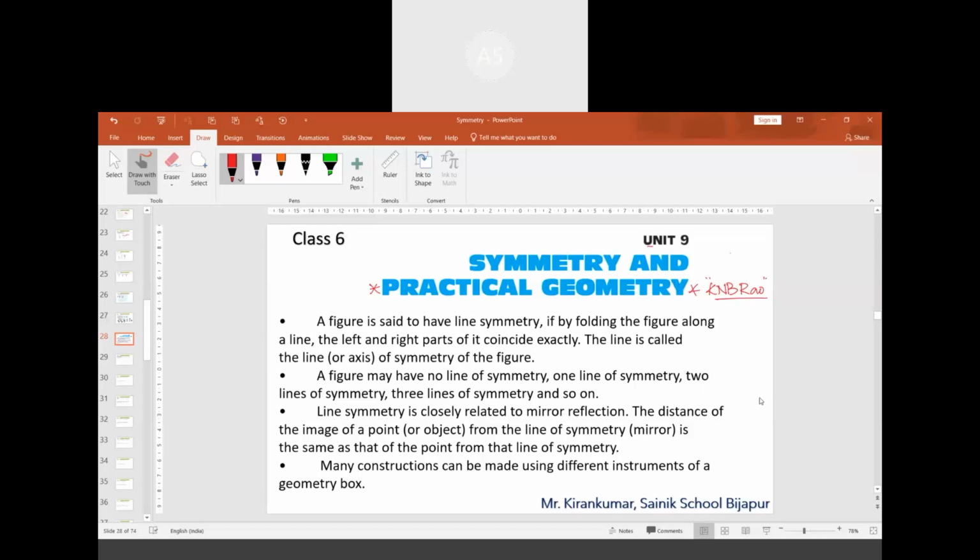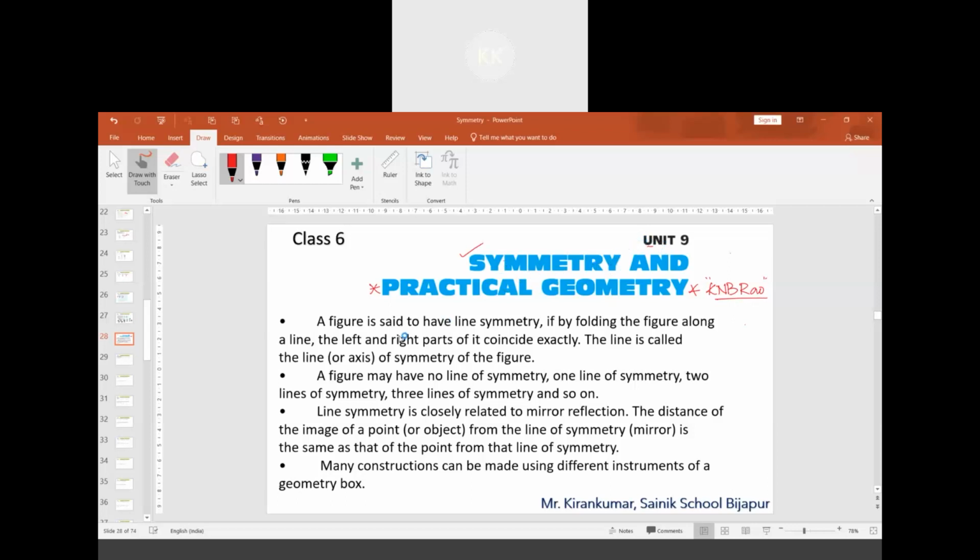Now, for this session, I have taken symmetry and practical geometry. These are a few important concepts followed by questions from NCERT exemplar. These questions are not there in the textbook. However, these questions are very, very important. So I have taken both the concepts together.